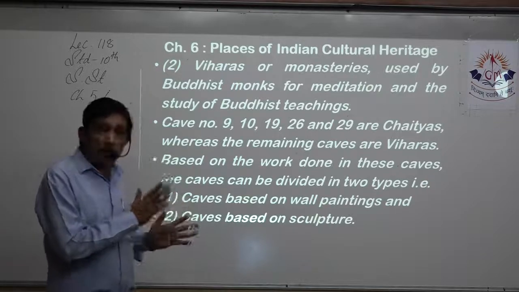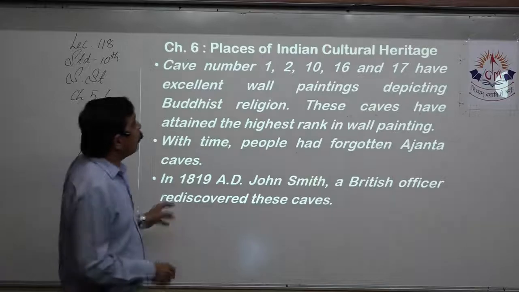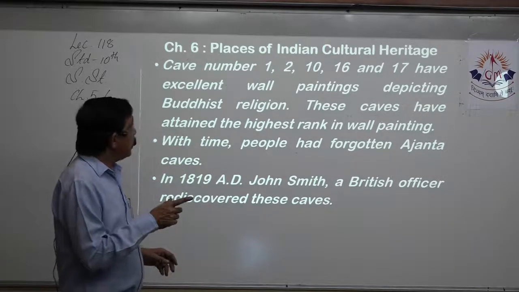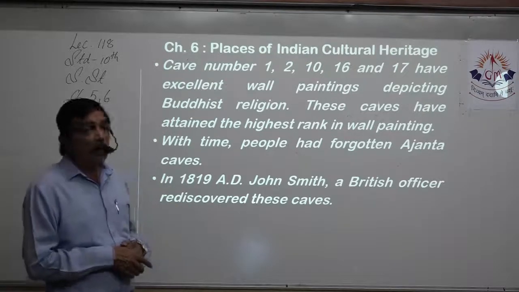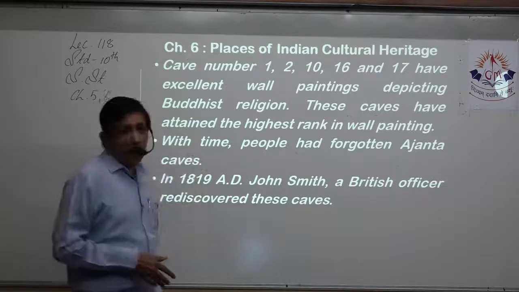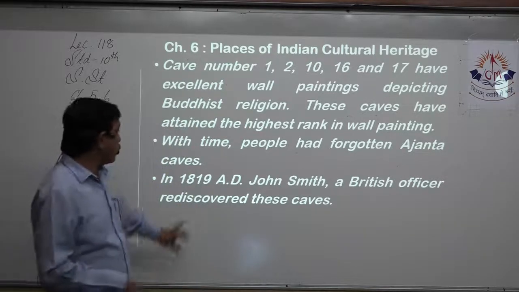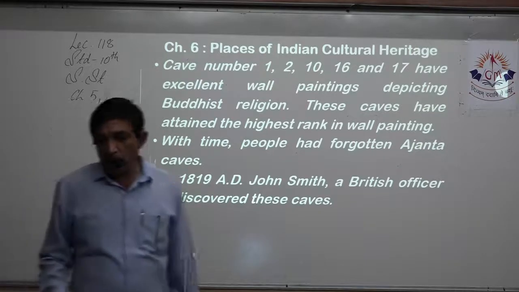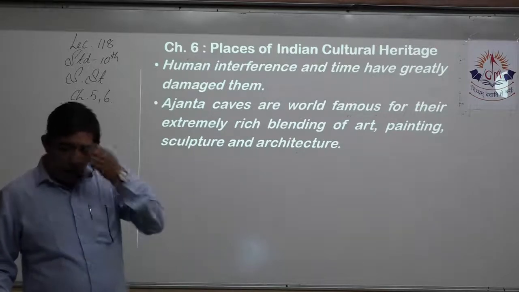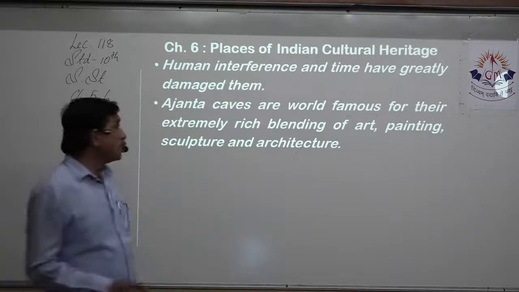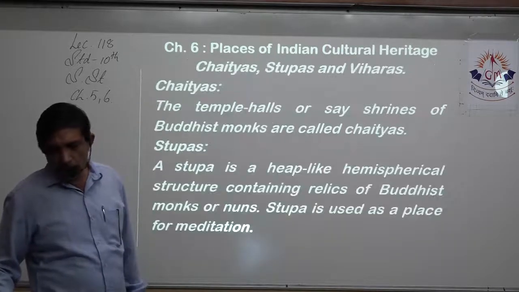Based on the work done in these caves, we can divide them into two. First is caves with wall paintings. Second is sculpture, that is statues. Now, caves number 1, 2, 10, 16 and 17 have excellent wall paintings. The rest of them are more known for sculptures. With time, people had forgotten about the Ajanta caves. They were rediscovered, which is important for objective, in 1819 AD by John Smith, a British officer. They are damaged in some places because of human interference, and they are famous all over the world. So this is what you have to write.